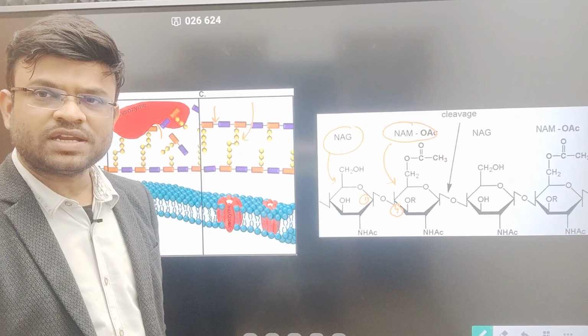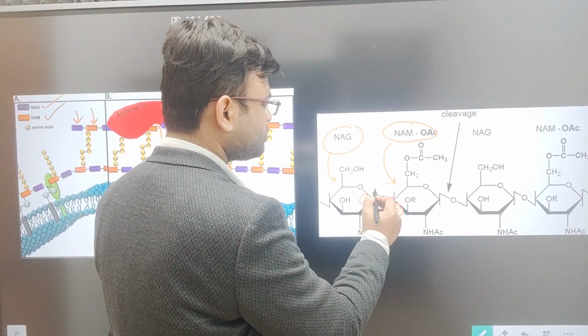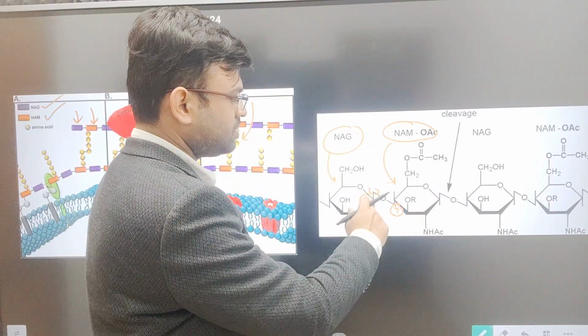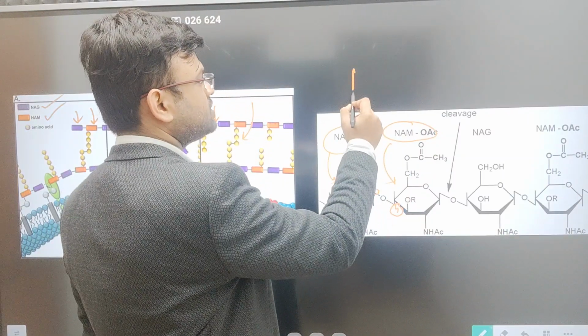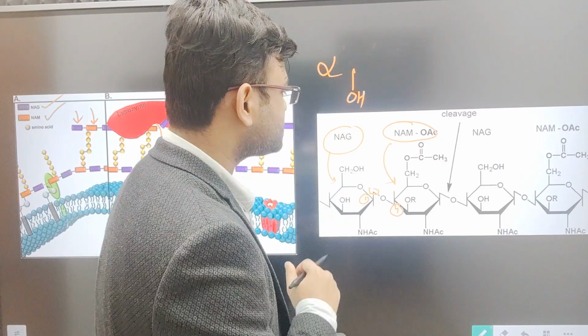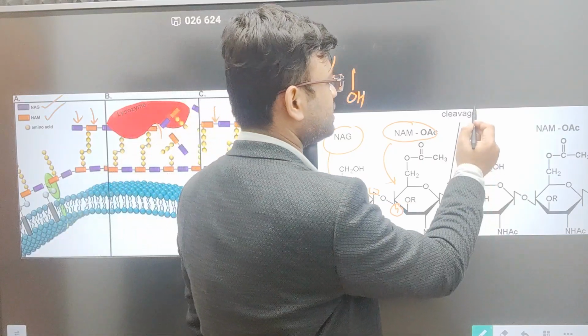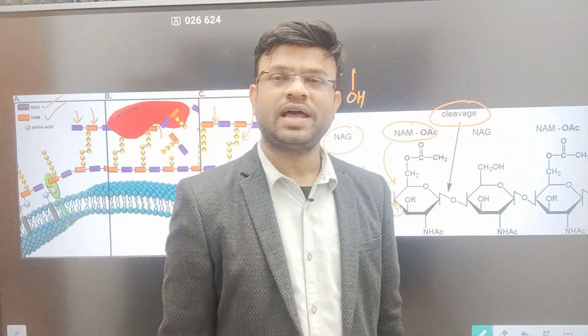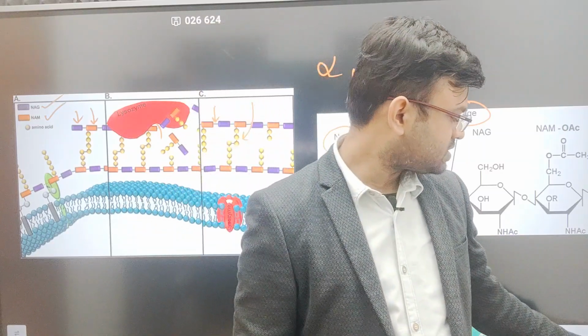Now why am I calling it beta? I am calling it beta because of the position of the OH. For the first carbohydrate moiety, the OH is positioned upwards. That is why I am calling it beta. If it would have been downwards like this, then I would have called it alpha, alpha 1,4. I believe you would have got a clear understanding of what lysozyme does, and what it is doing is cleaving this. You can see that the beta-1,4 glycosidic bond is cleaved by lysozyme. This is how lysozyme basically functions. Okay, I believe you now have a clear understanding of lysozyme's function. What does it do? How does it do it?